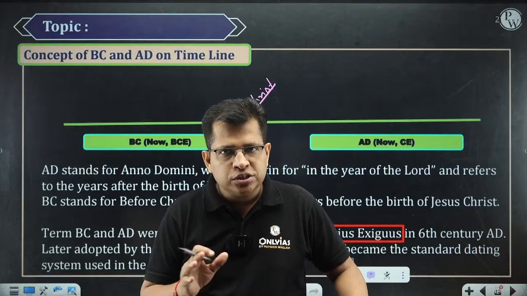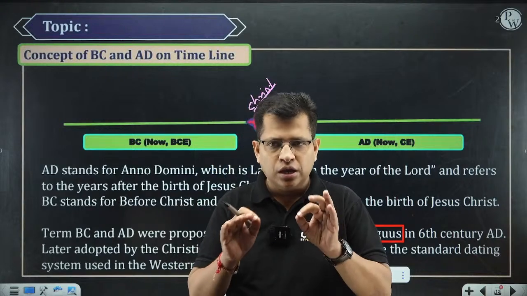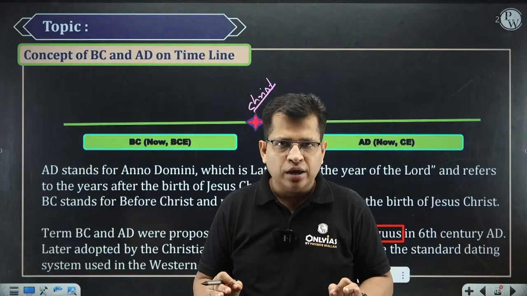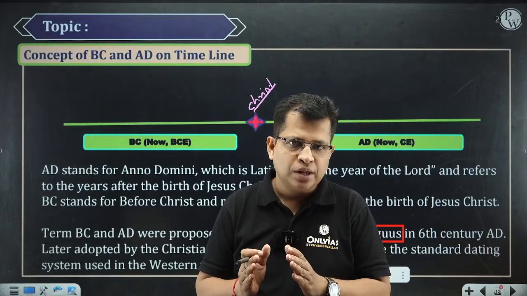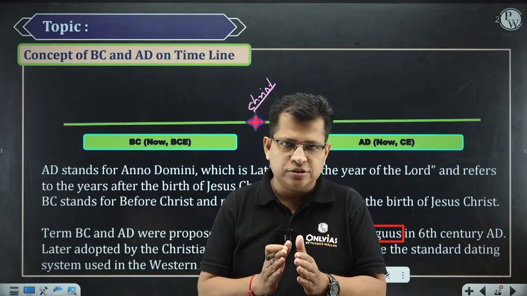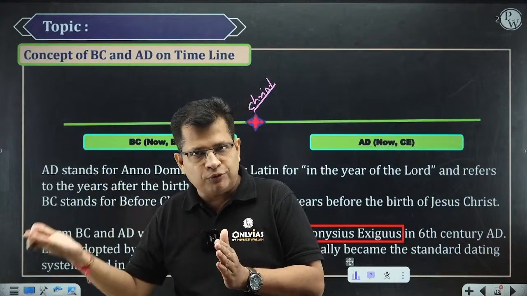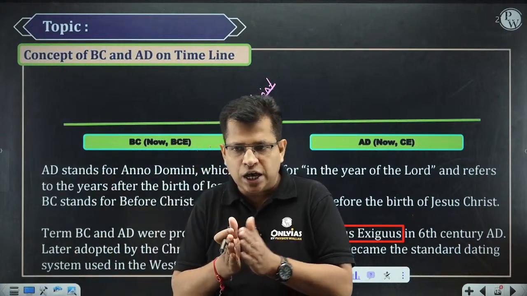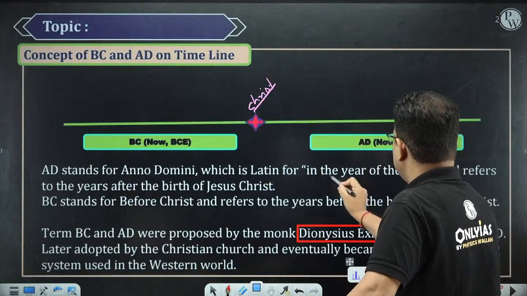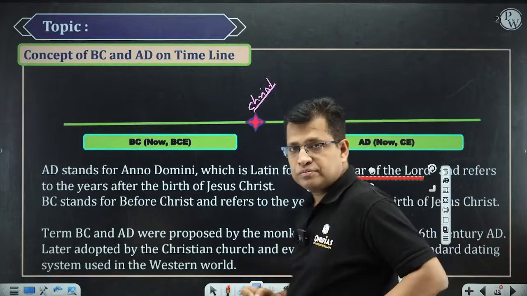So when he was in the process of deciding the date of Easter, he was in need of a timeline. And that's why he had to take some reference point, and he opted for the life of Jesus as a reference point. So before his life, the time is considered as before Christ, and in the years of the Lord, that is called AD. That is called Anno Domini.